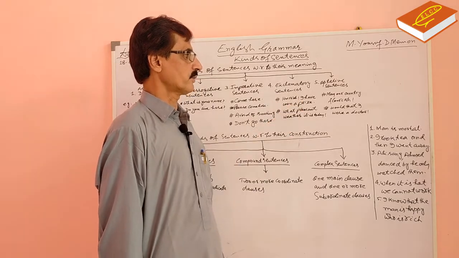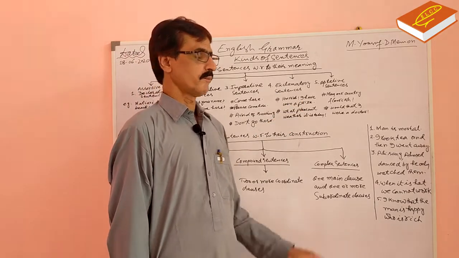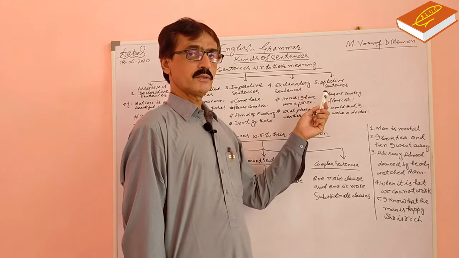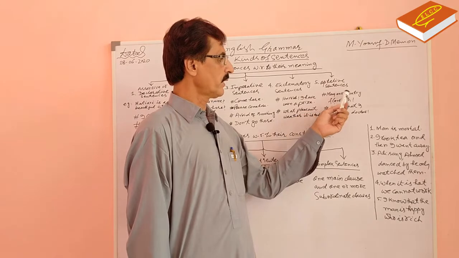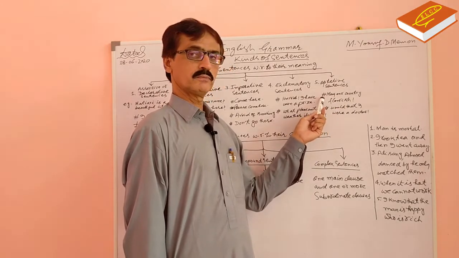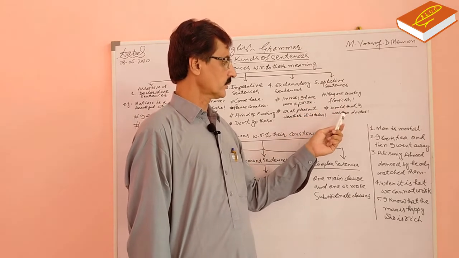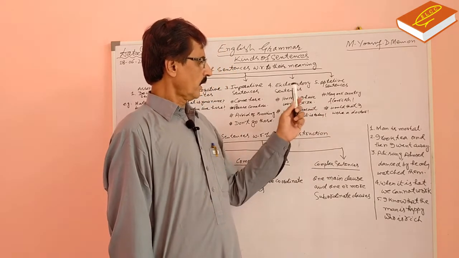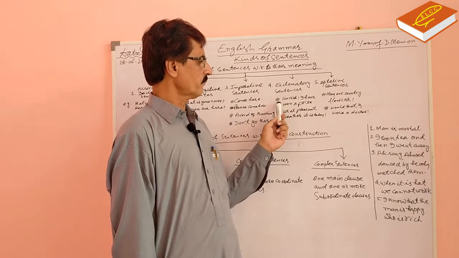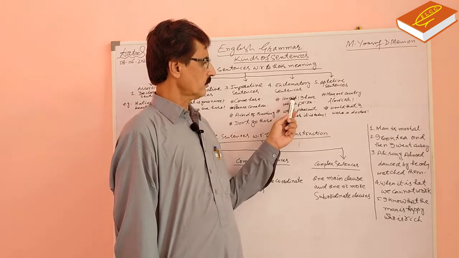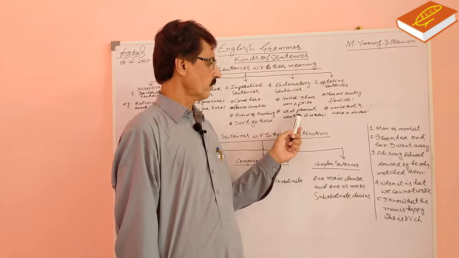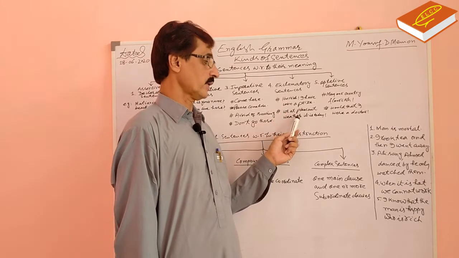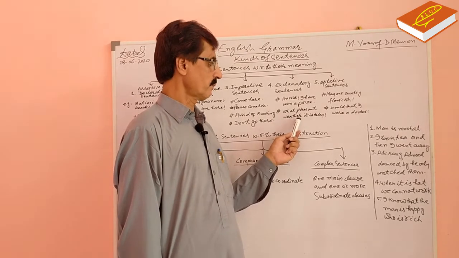Now number 5 sentence, optative sentences. These are the sentences which express wish. May our country flourish. Would that I were a doctor. Again, in exclamatory sentence, these sentences express happiness, sorrow or surprise. The first sentence express happiness, the second sentence express surprise.